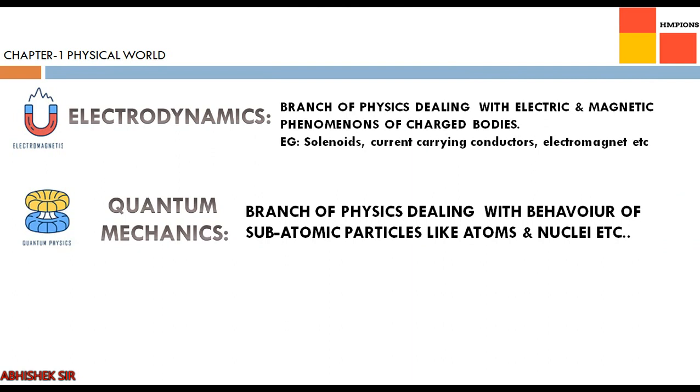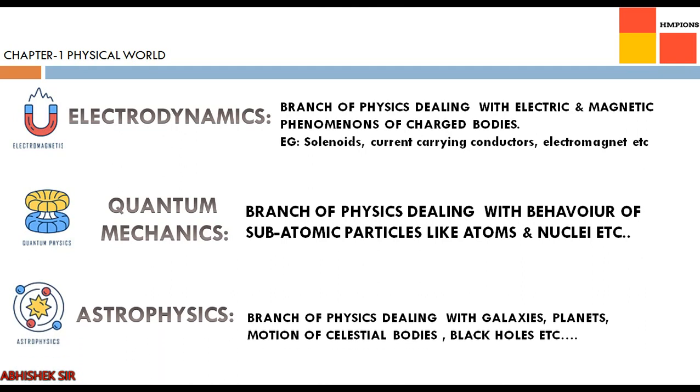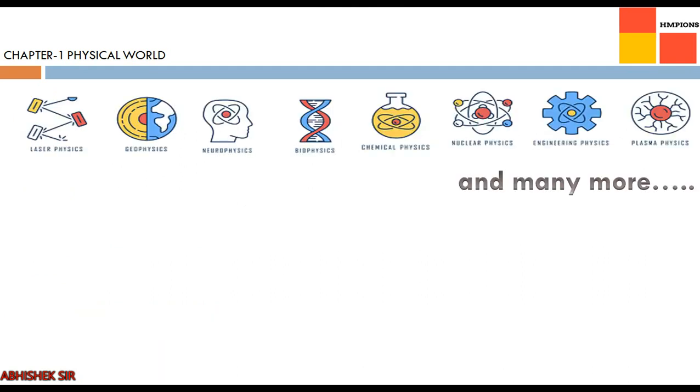Next is quantum mechanics. It is a branch of physics dealing with the behavior of subatomic particles like atoms and nucleus and many other particles. Astrophysics, the branch of physics dealing with galaxies, planets, motion of celestial bodies, black holes, etc. Likewise, there are many other branches: laser physics, geophysics, neurophysics, biophysics, chemical physics, nuclear physics, engineering physics, plasma physics and many more.